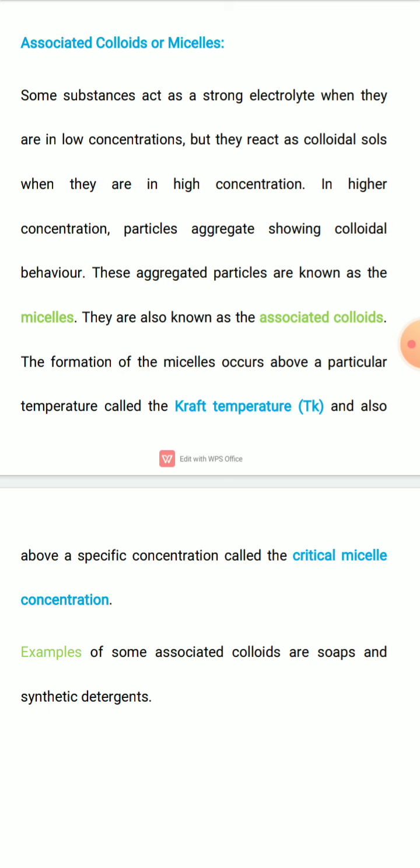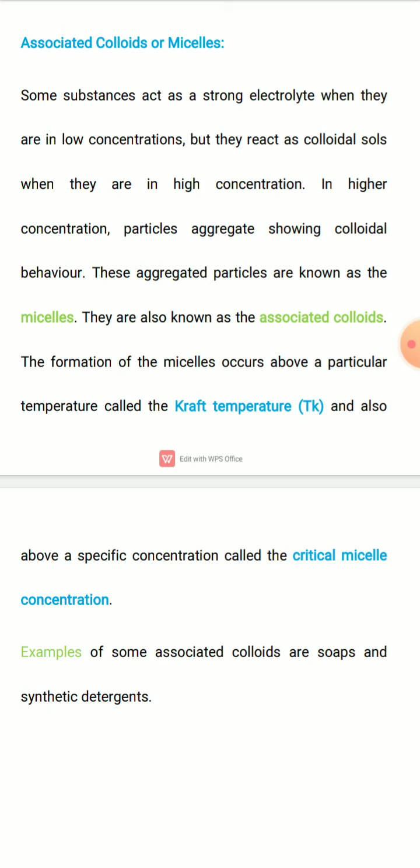So in high concentration, these substances aggregate to form colloidal particles, and these aggregated particles are known as micelles, and they are also known as associated colloids.